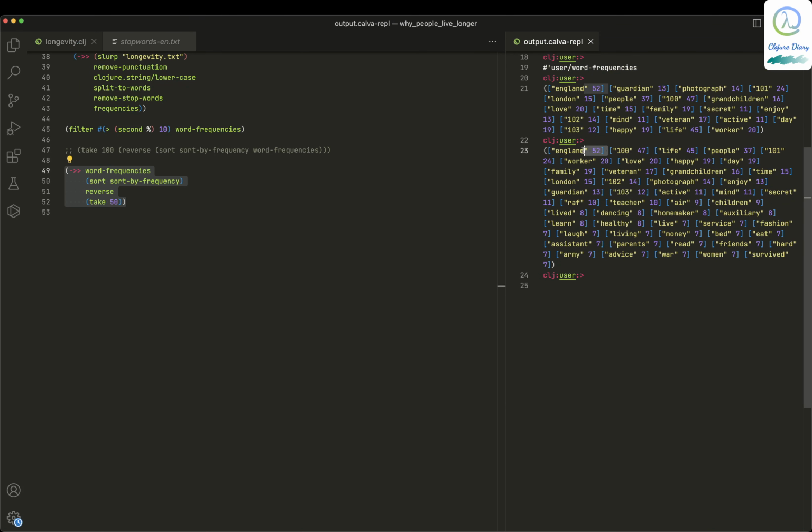I think you can ignore this "England" because people live longer in other places too. But this also means that possibly this survey was conducted in England. And of course, "100" can also be ignored because this is about centenarians, and these are the things that define them.